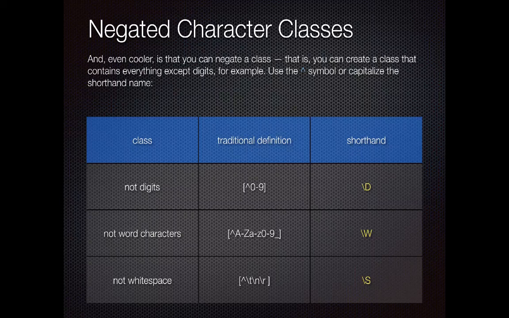That up arrow caret says negate everything that is to follow, that is to say not 0 to 9. And so the not word characters are a character class, square brackets, not capital A to Z, lowercase a to z, 0 to 9, underscore. Anything that's not those things. So it's really, really easy to play with character classes and negated character classes in regular expressions.